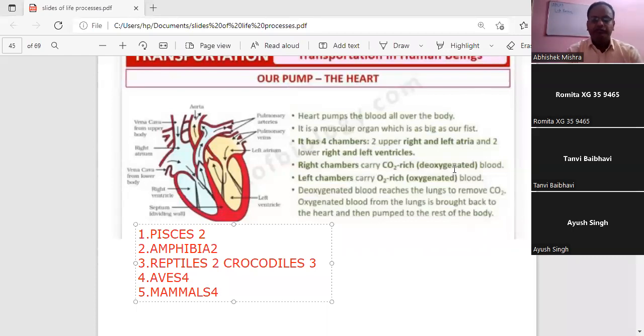Okay, once again, I'm telling you, students, the phylum Vertebrata is divided into 5 classes, starting from Pisces, which is a fish, amphibia, reptilia, aves, and the mammals. Pisces, or the fishes, have a 2-chambered heart. Amphibia also has a 2-chambered heart. Reptile also has 2, but one exception is there, the crocodiles.